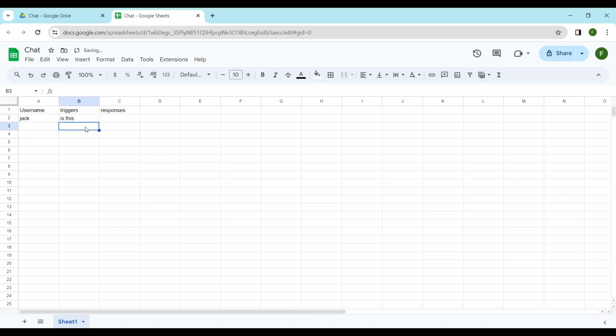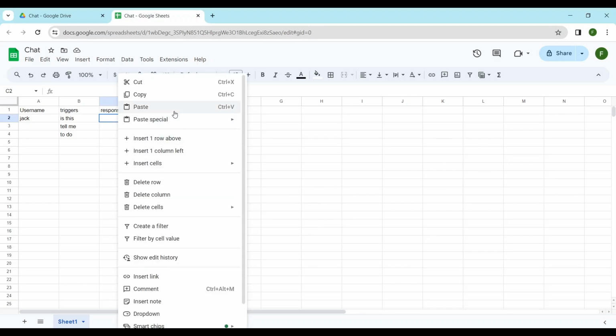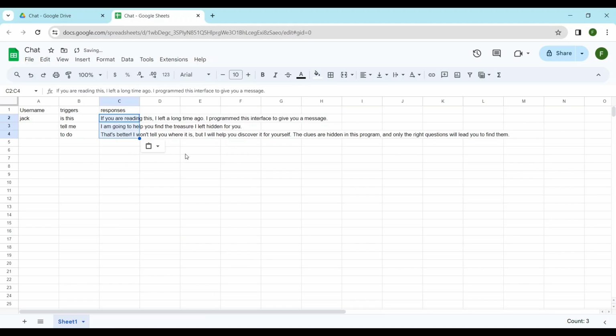Later we'll ask the user to enter, "Tell me," and this will trigger the second response in this simple example. And finally, "To do," expecting the user to ask what to do to trigger the third response. You can add as many triggers and responses as you like. For this example, I'll just put 3. To save time, I'll copy and paste the 3 responses from the example, and I'll show you how to continue.